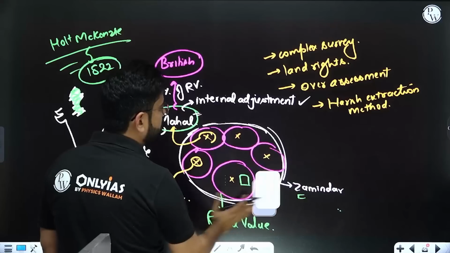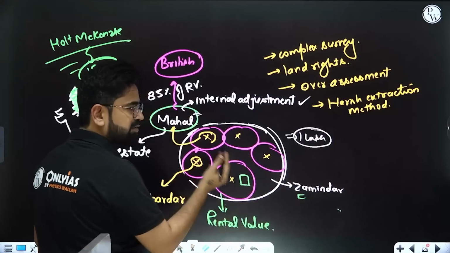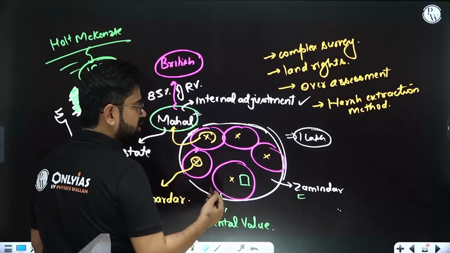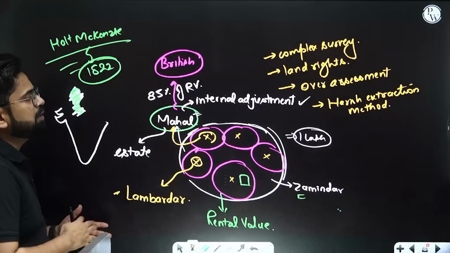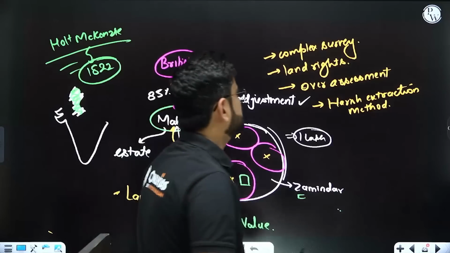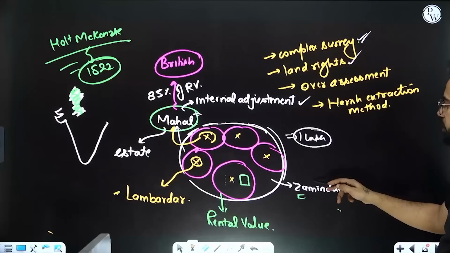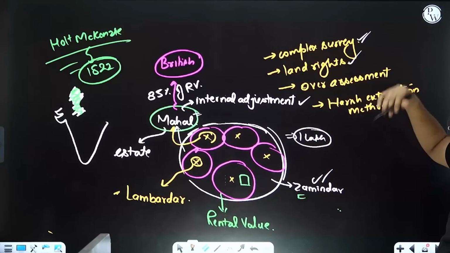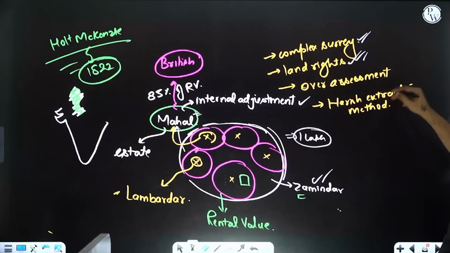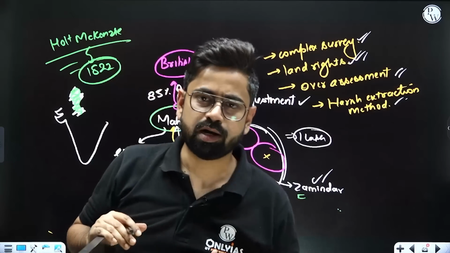This whole Mahal is supposed to pay, let's say, 1 lakh rupees. And together they will decide, figure it out, collect and submit. Now, everything seems well, but again the same issues. First of all, surveys are not good, and land rights are not defined. How much the zamindar has to get, how much the landowner has to get, how much the other person has to get, these rights are not well defined. Plus there is over assessment and again harsh extraction methods. So again it seems like a good method, but it is not a great method.